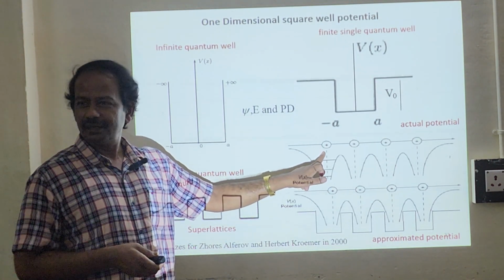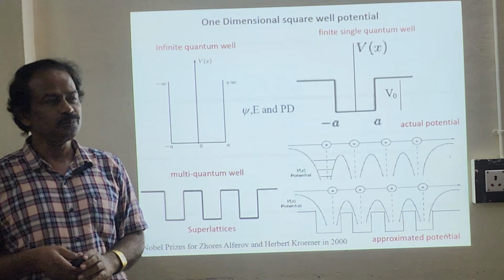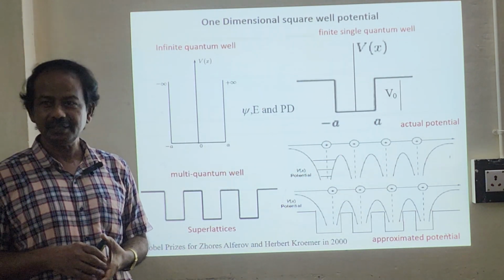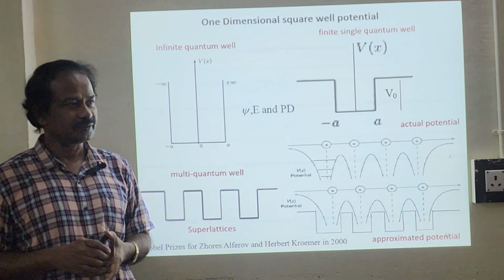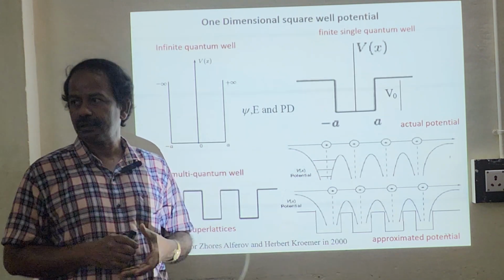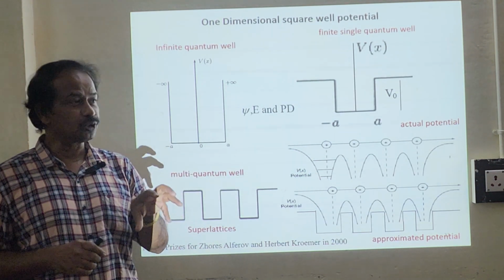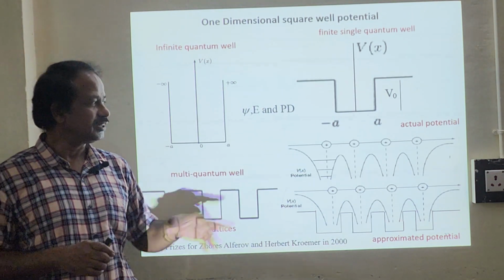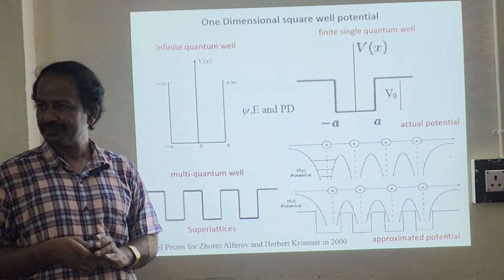We know that atoms, so these are all lattice points. Most probably you would have studied in SSP, solid state physics, about the lattice points. So they are all considered to be atoms. Atoms are in potentials, in which electrons will move periodically in the potential.